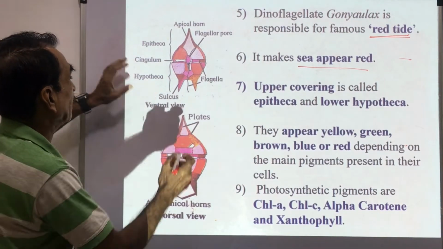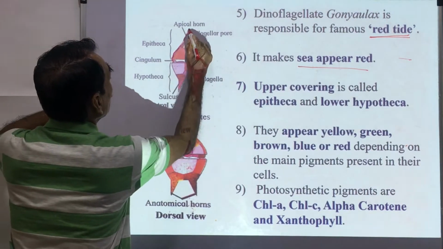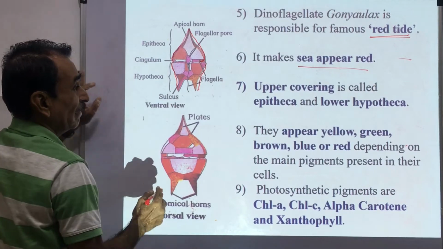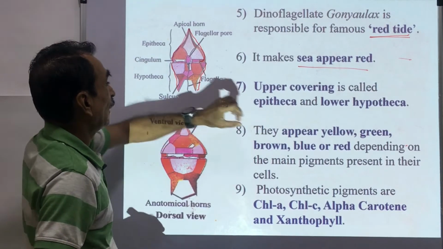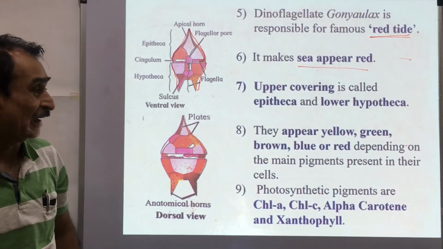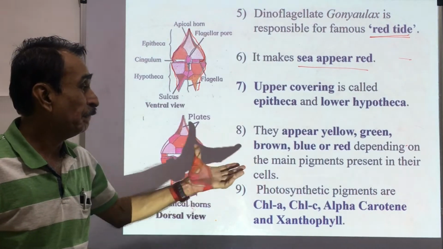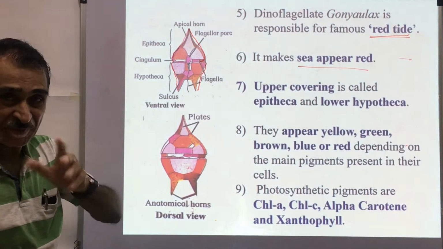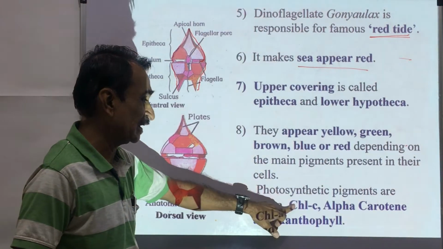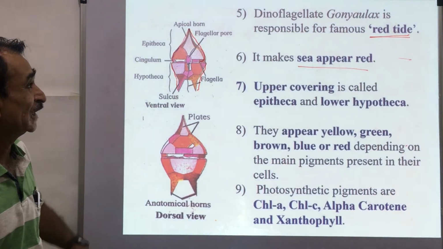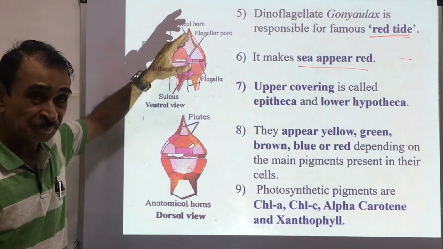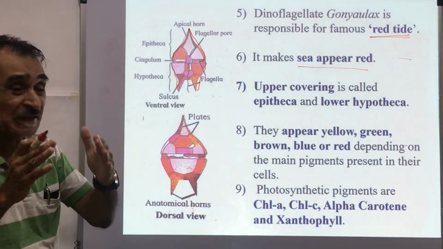Upper covering is called the epitheca. Here you can see that this is the epitheca. And the lower covering is called the hypotheca. Upper covering is epitheca, lower is the hypotheca. They appear yellow, green, brown, blue or red depending upon the main pigments present in them. So there is a variation in the pigments. Photosynthetic pigments are chlorophyll a, chlorophyll c, alpha carotene and xanthophyll. So dinoflagellate Gonyaulax is responsible for the red tide. Their quantity is more, their number is more, that's why the sea appears red.